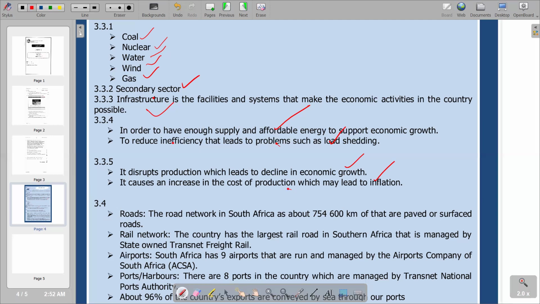We are going to say that if there is no energy, businesses will opt for alternative sources of energy, which might be expensive for them. And in that case, the burden of high cost of production will be passed to the customer by increasing the prices, which is going to lead to inflation. Then we have 3.4.